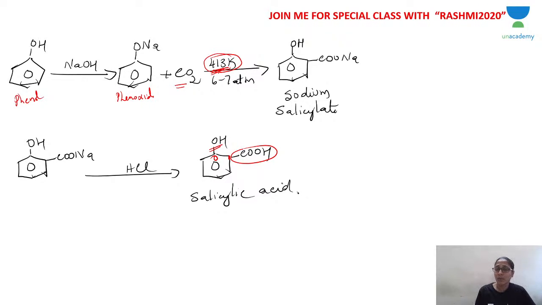If the temperature goes above 413 K, OH will be at the para position, so you get the para substituted product. Para substituted products are the predominant products. So if you want the ortho substituted product, the temperature has to be maintained at 413 Kelvin.